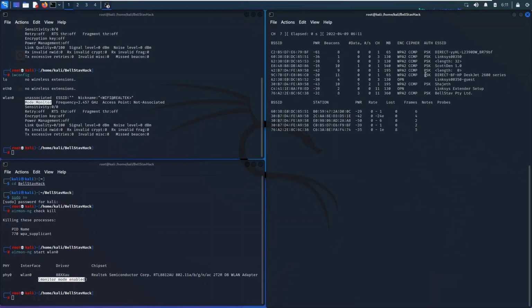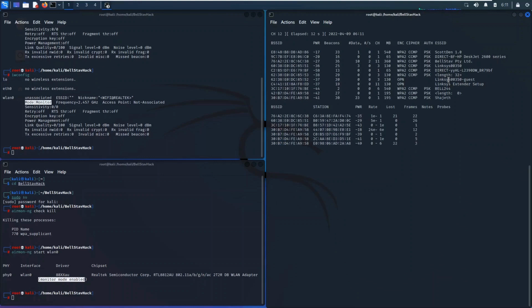And all you're seeing right now is just the wireless card bringing up the Wi-Fi networks in our surroundings. We're just going to allow that to run for a little while so we can see all the available Wi-Fi networks.